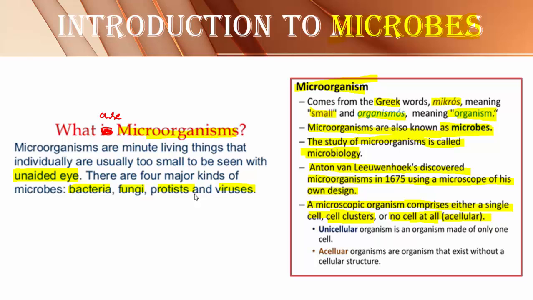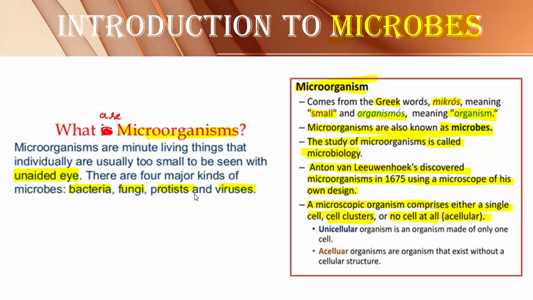Microorganism may be acellular. What does it mean? Acellular means not having a cell at all. Without cell also, the microorganisms are present. Then the question arises, is it possible? Is it possible that any organism can be represented without cell? Why is this question that important?